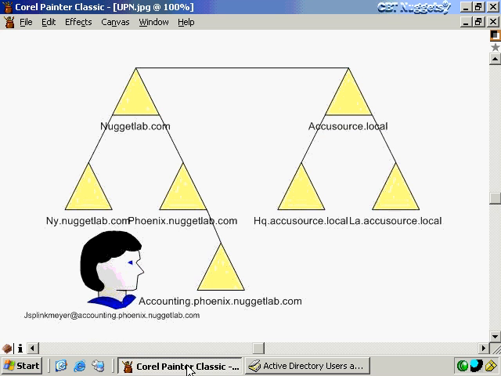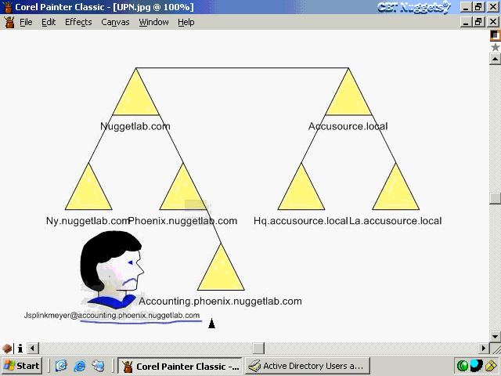Now, the issue here might be that maybe Jay Splinkmeyer here, and by the way, please forgive the ginormous head that I've created here. I couldn't figure out a way to get all of this on one line unless I made the head really huge. This big androgynous-looking head. Oh, I made a beauty mark. How cute. Anyway, this user is very unhappy. See? Because they have to type in all of that whenever they log on.